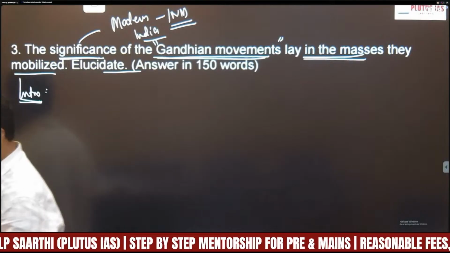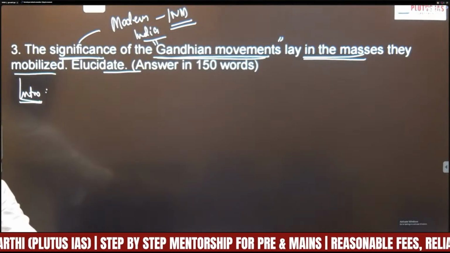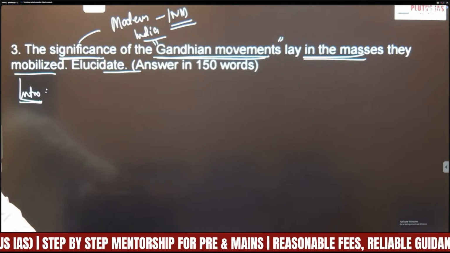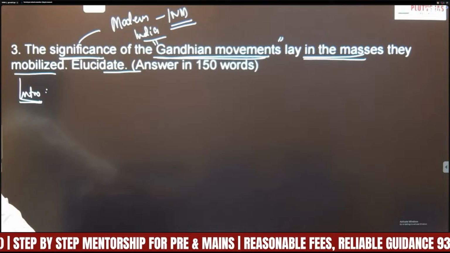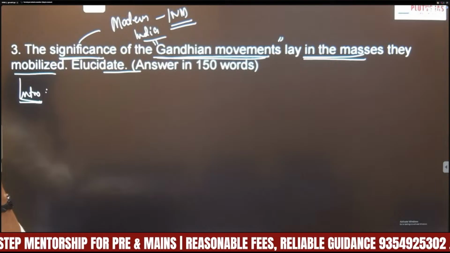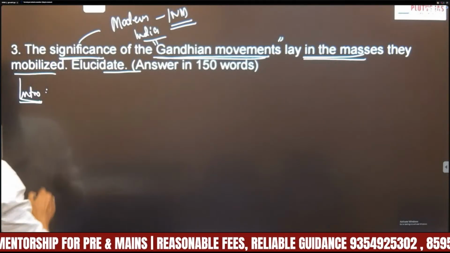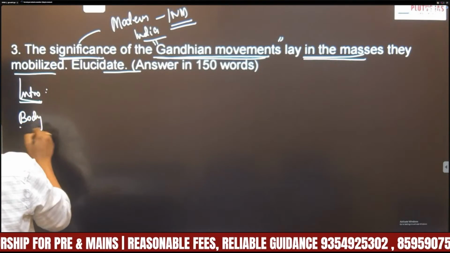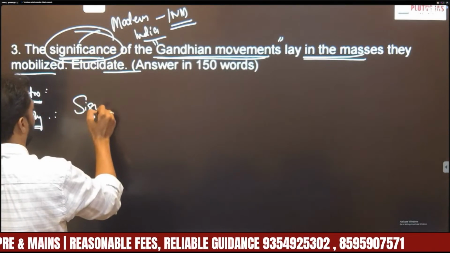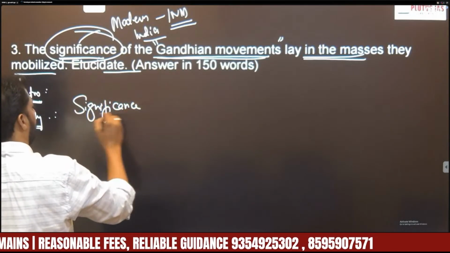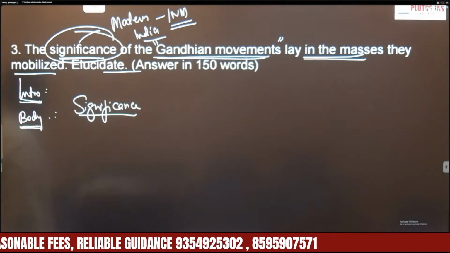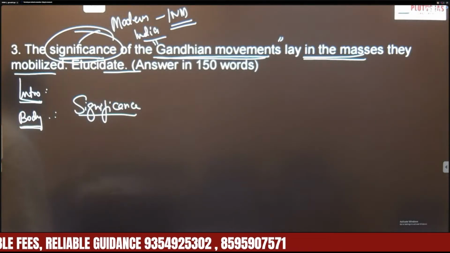So in the introduction, you have to mention these Gandhian movements which were carried by Gandhi in the form of satyagraha. Satyagraha, which is based on the principles of truth and non-violence, right? So that should be the introduction part. And in the body, that is the demand, you have to address the significance. So my heading would be significance of Gandhian movements in mass mobilization.